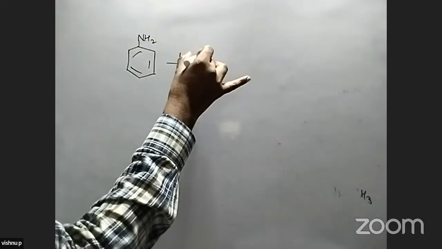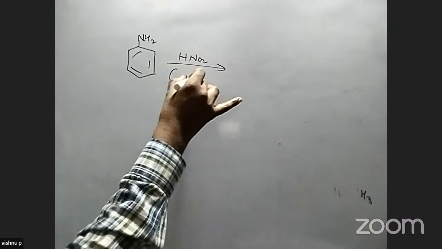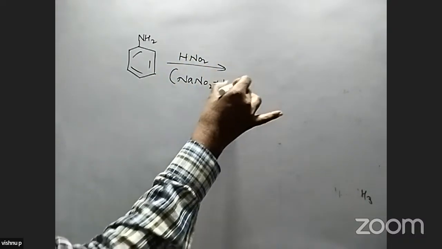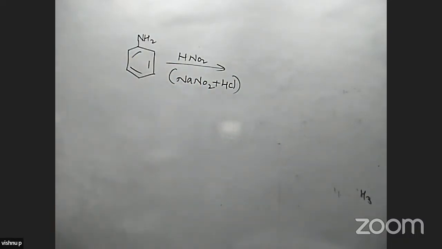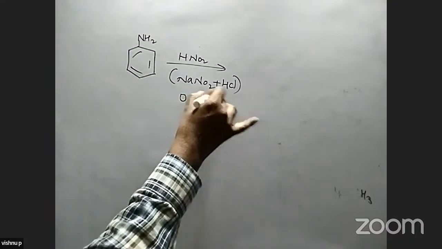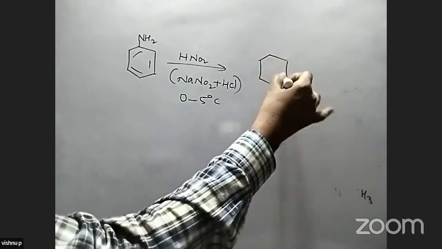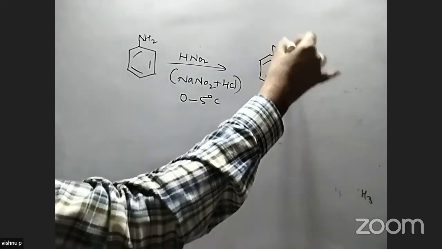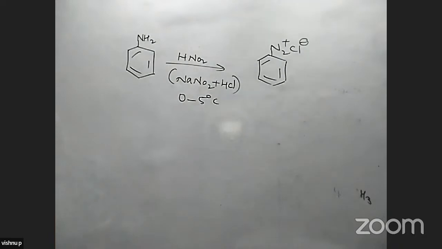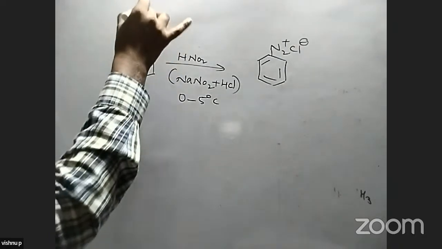Next is a primary amine like aniline, that is, aromatic aniline, when it reacts with HNO2. How is this HNO2 formed? When a mixture of sodium nitrite and HCl is present, that mixture can form HNO2. The temperature we maintain is 0 to 5 degrees Celsius. The compound formed here is N2+Cl-.